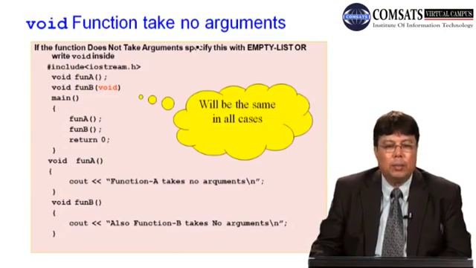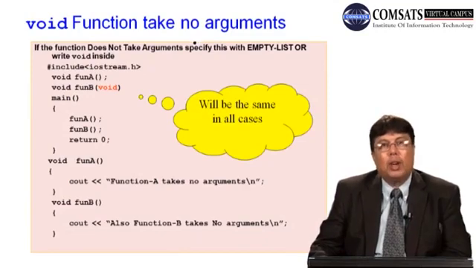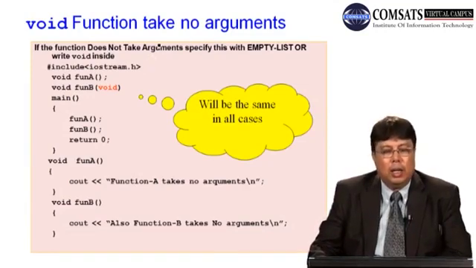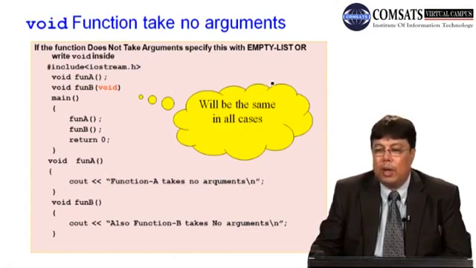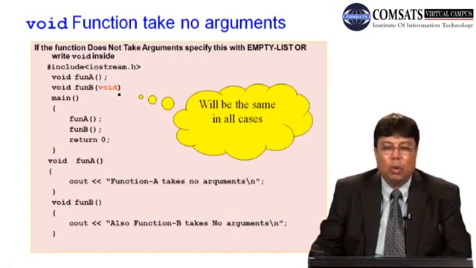Next, the function does not take any argument. अभी हमने देखा था कि function does not return anything. ये example है, function does not take any argument. If the function does not take any argument, this function is void. आप इसको सिर्फ parenthesis के साथ you can show it, void function, or even you can put the word void here. Both will mean the same.